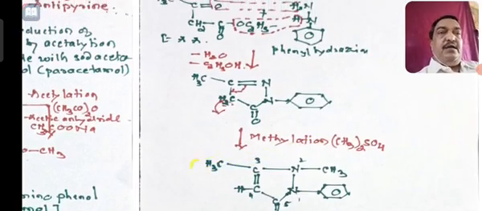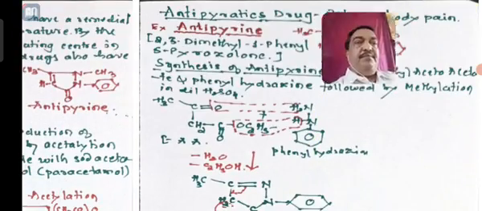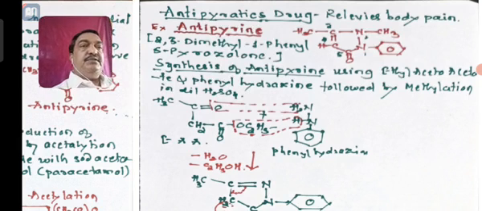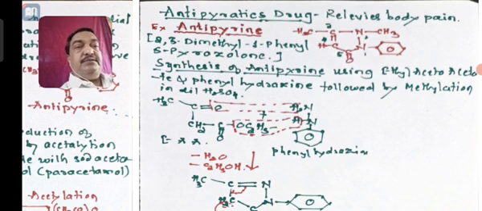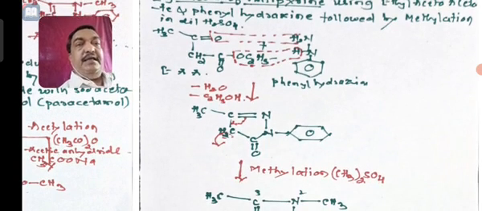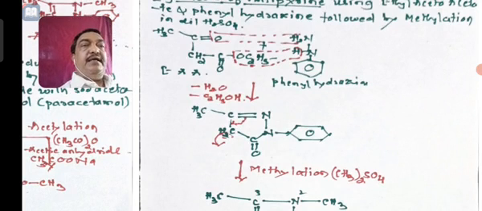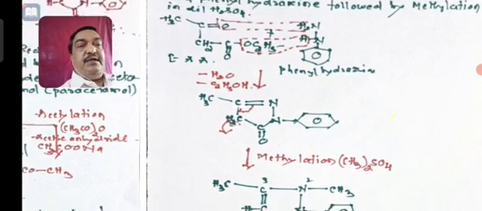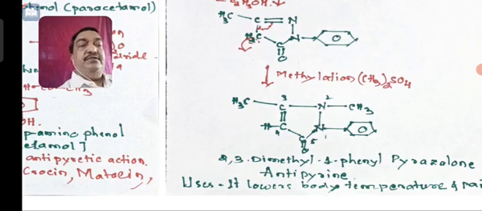Now we have discussed last time regarding antipyrine. So the structure of antipyrine is known to you. There is a 5-membered, 2 nitrogen containing heterocyclic compound, that is a pyrazole, with the benzene ring and 2 CH3 groups. Okay, so this is 2,3-dimethyl 1-phenyl 5-pyrazolone. Okay, this is prepared by starting with EAA, ethyl acetoacetate, and phenyl hydrazine NH2 C6H5, whereby the condensed product is subjected to methylation, and you will get your antipyrine.